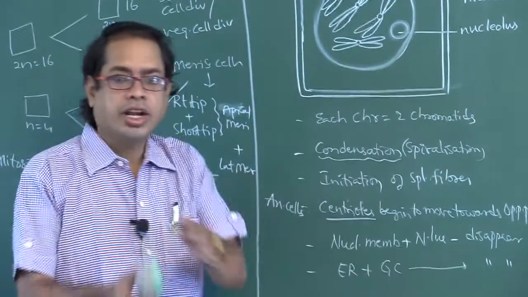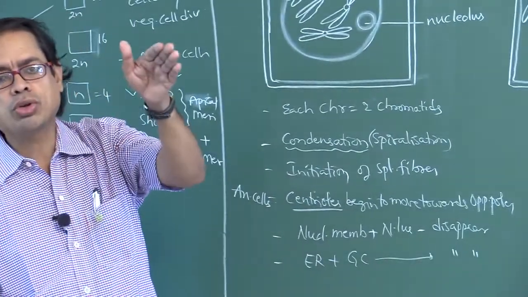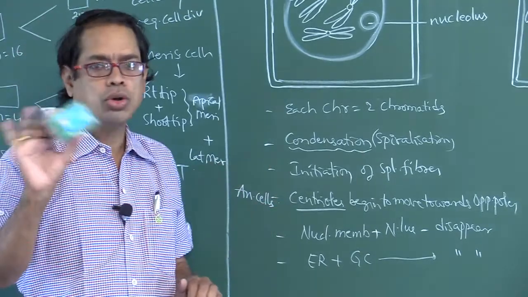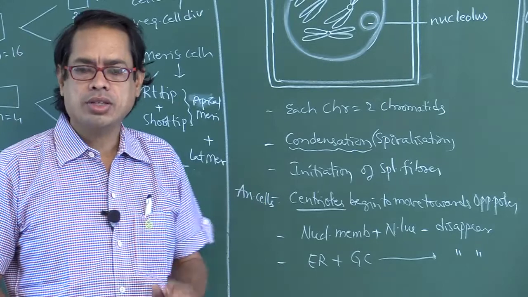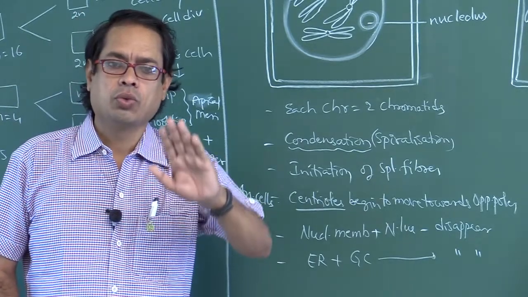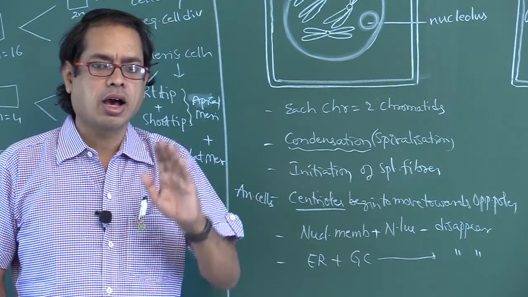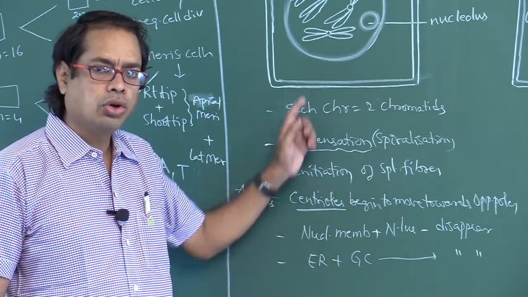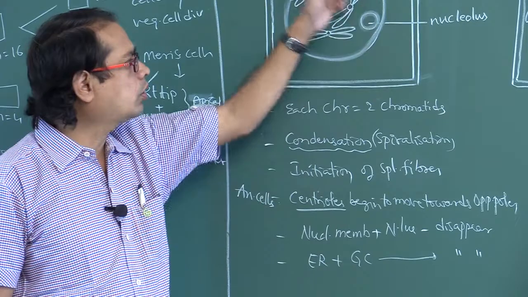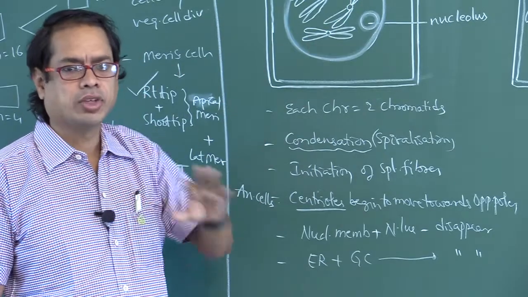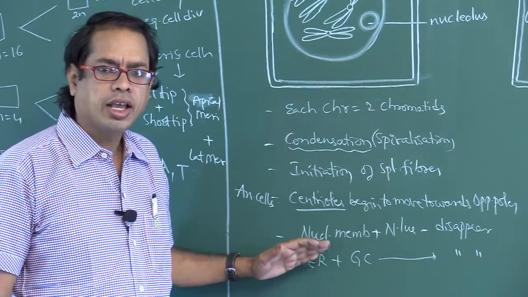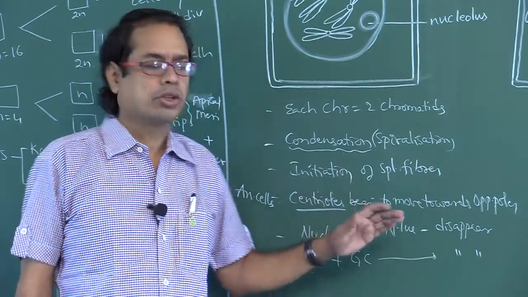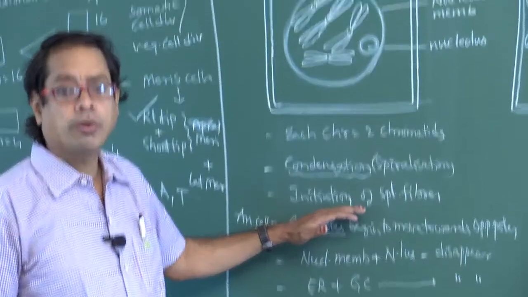Next one, centrioles begin to move towards opposite poles in animal cells only. Don't say plant cells. Why? Because centrioles are found only in animal cells, absent in plant cells. At the end of prophase, the nuclear membrane and nucleolus disappear, and cell organelles like endoplasmic reticulum and Golgi apparatus disappear. So this is about prophase.